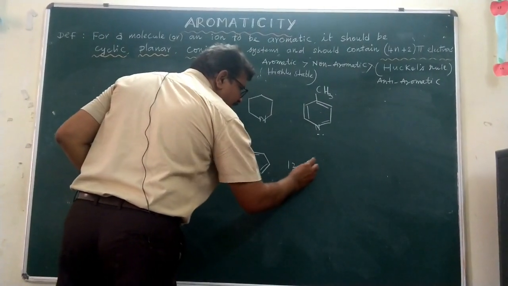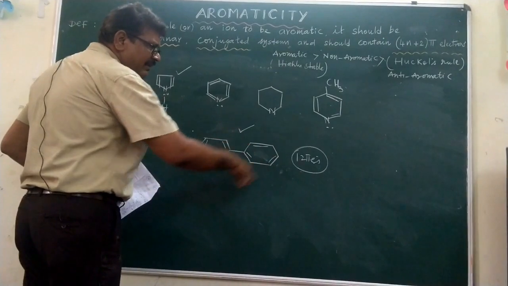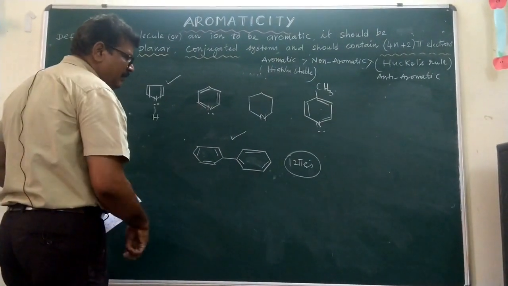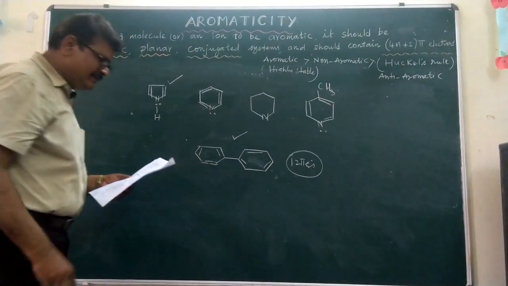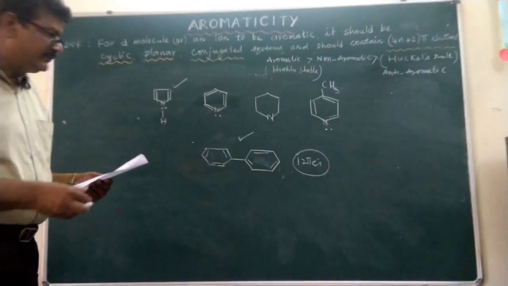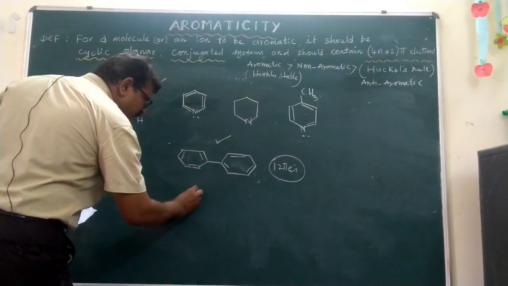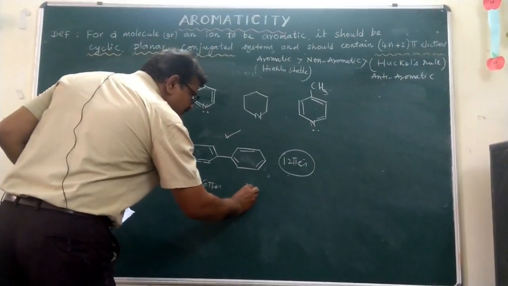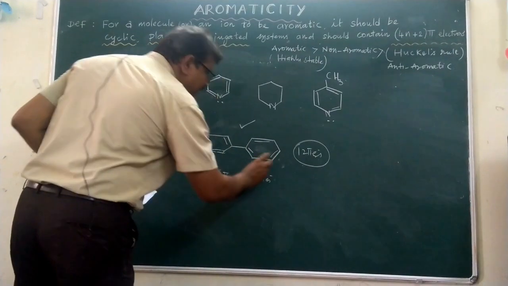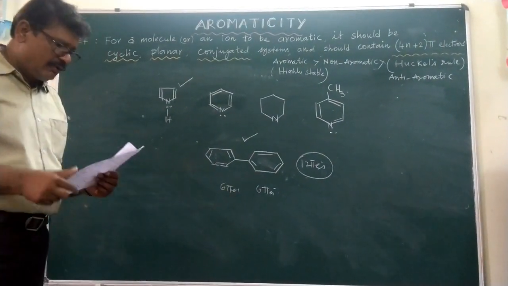With 12 electrons it would go to anti-aromatic, but it is not anti-aromatic, it is aromatic, because each of the cycles is stabilized by the aromaticity of its cyclic system. That's why we consider 6 pi electrons in each ring in this compound, and so each cycle is stabilized as an aromatic compound.